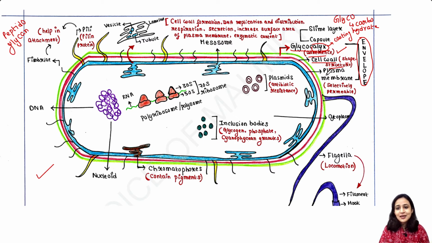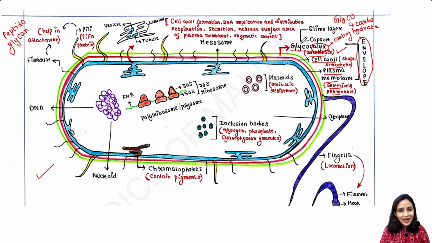And the third is plasma membrane that is present beneath the cell wall. Plasma membrane is more or less like eukaryotic cell plasma membrane. It is selectively permeable. That means it permits some substances to enter the cell from outside and to exit the cell from inside. These three parts are called as envelope.